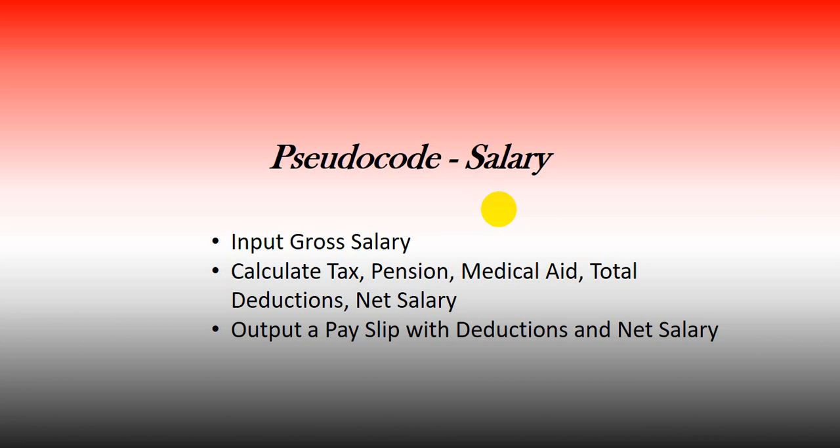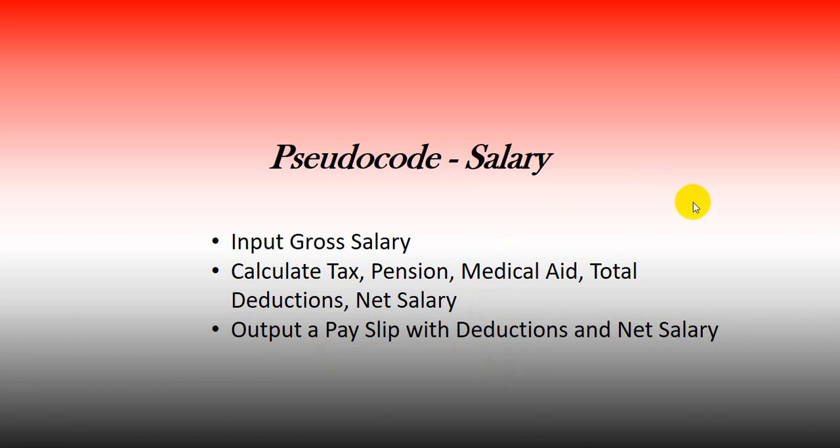We're going to write a program for question 4 that required you to input the gross salary. You have to calculate the tax, pension, medical aid, total deductions, net salary. The tax was 25%, the pension was 7.5%, the medical aid was 1,000 Rand. You had to output a payslip with deductions and net salary.